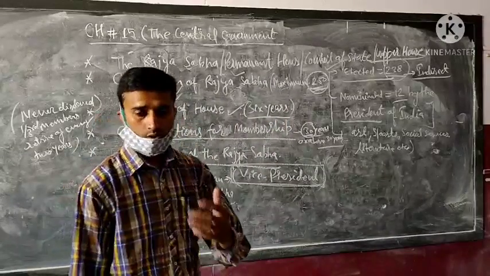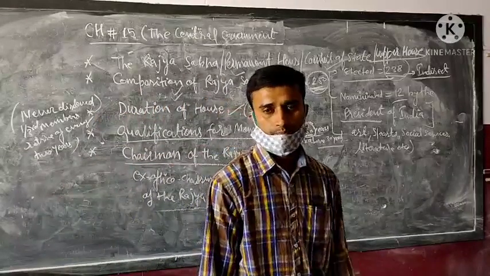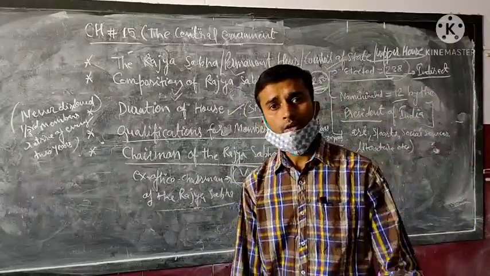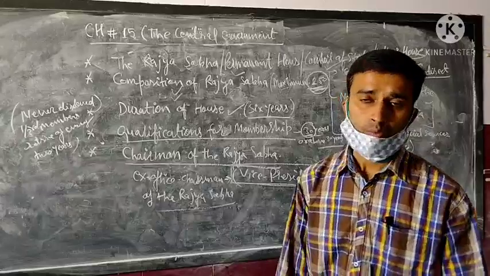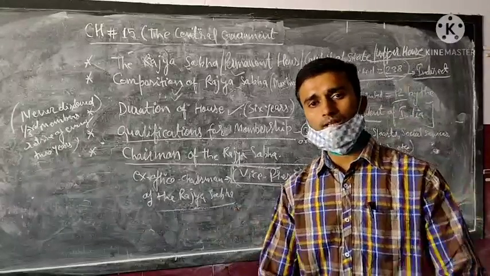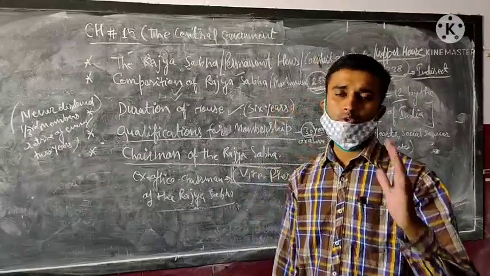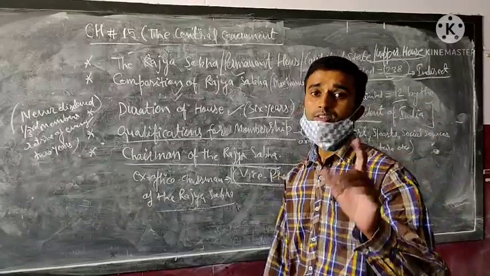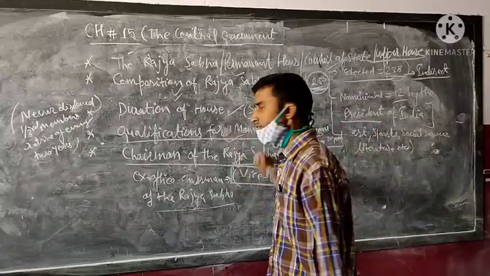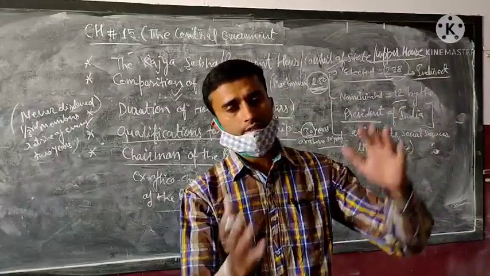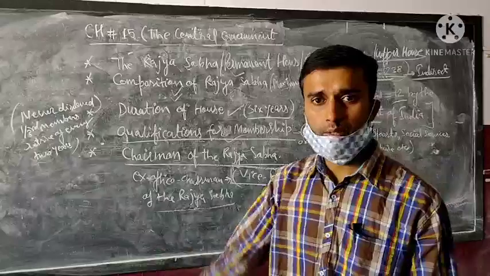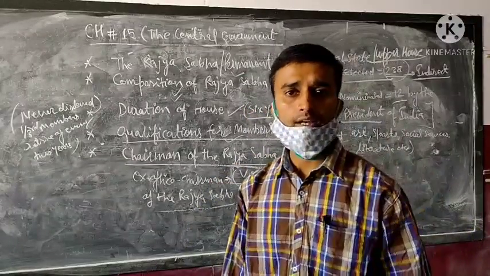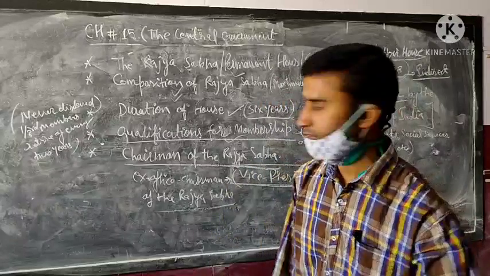Duration of the house: the normal term of the Rajya Sabha is 6 years, but every 2 years one third of the members retire, and the vacant seats are filled by new members. So the Rajya Sabha is never dissolved. It is known as the permanent house, but the normal term of a member is 6 years. The qualifications are the same as for the Lok Sabha, but the age limit for membership of the Rajya Sabha is minimum 30 years or above.